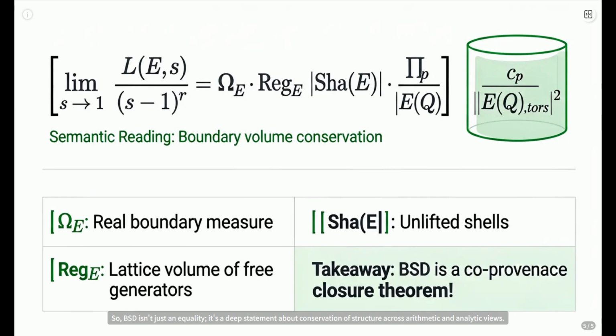So BSD isn't just an equality, it's a deep statement about conservation of structure across arithmetic and analytic views. A fascinating twist on a classic problem.